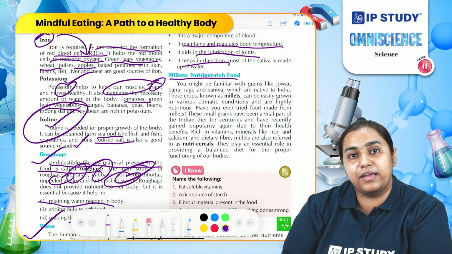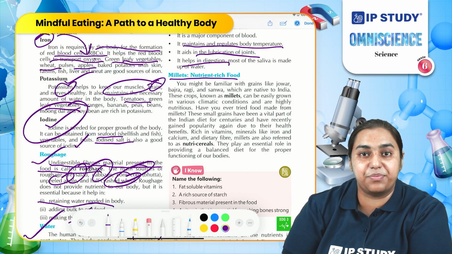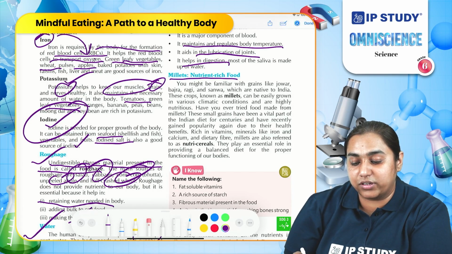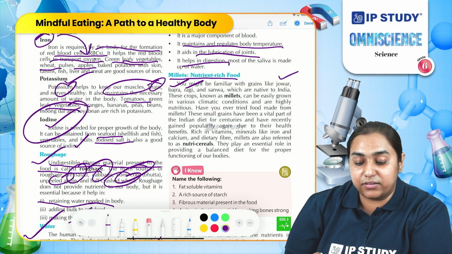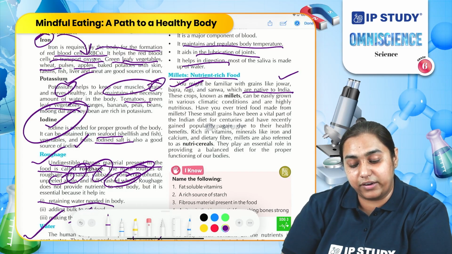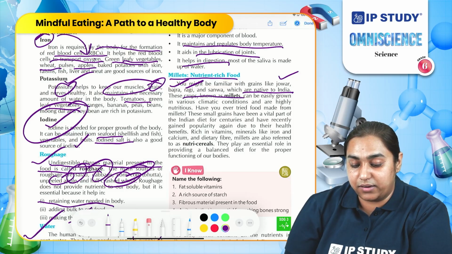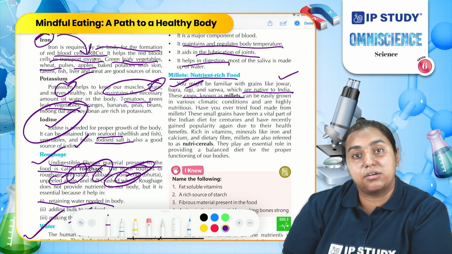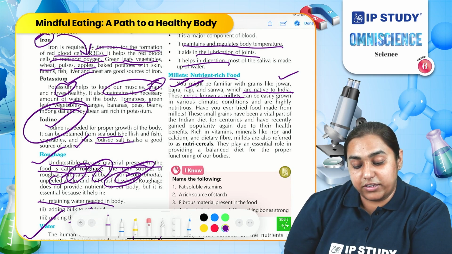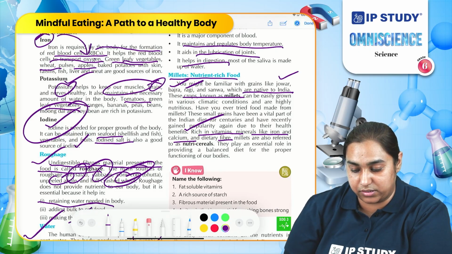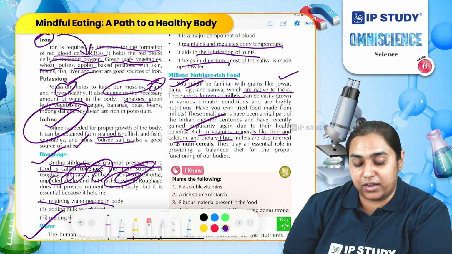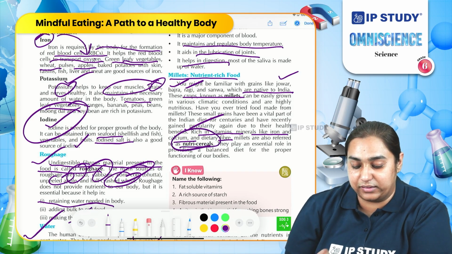Why do people, especially our ancestors, our grandparents, enforce eating the food such as jowar, bajra, ragi and all? Because they are native food of our country. They all are millets and they are a rich source of various nutrients. They are rich in vitamins and minerals like iron, calcium and dietary fibers. That is why they are also called nutri-cereals.